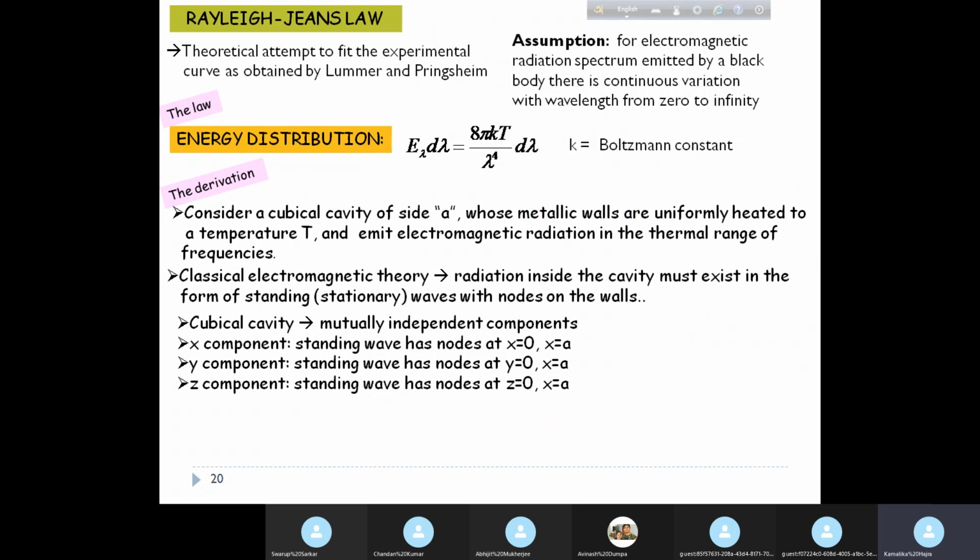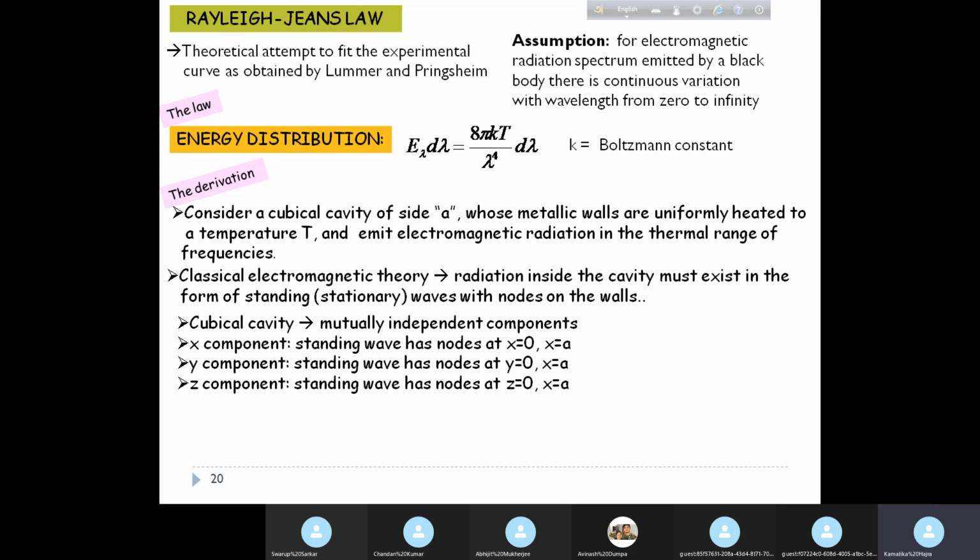So two obvious positions of nodes for these standing waves are the walls. Any of these standing waves would have at least two nodes, so the simplest mode of vibration would have two nodes at the two walls and one antinode in between. Why have we taken a cubical cavity? So that we have mutually independent components.